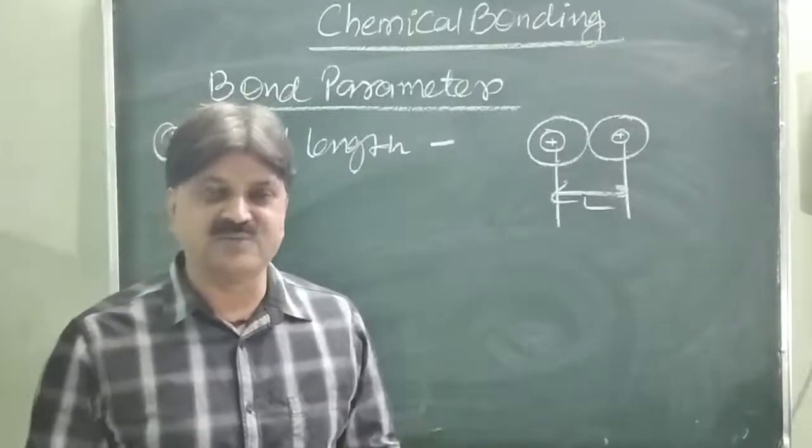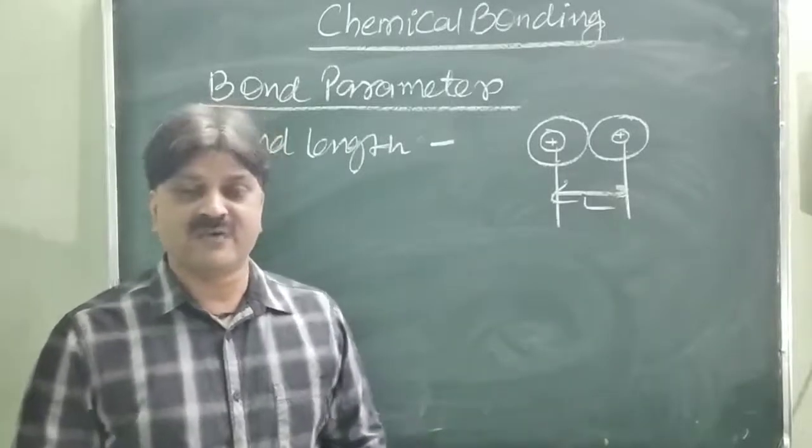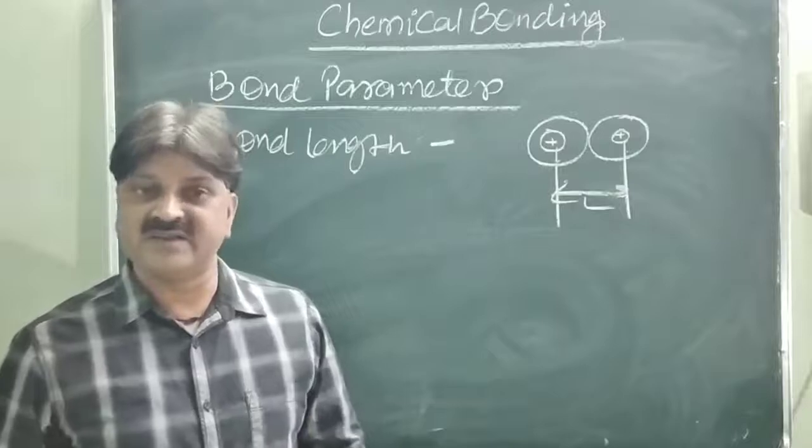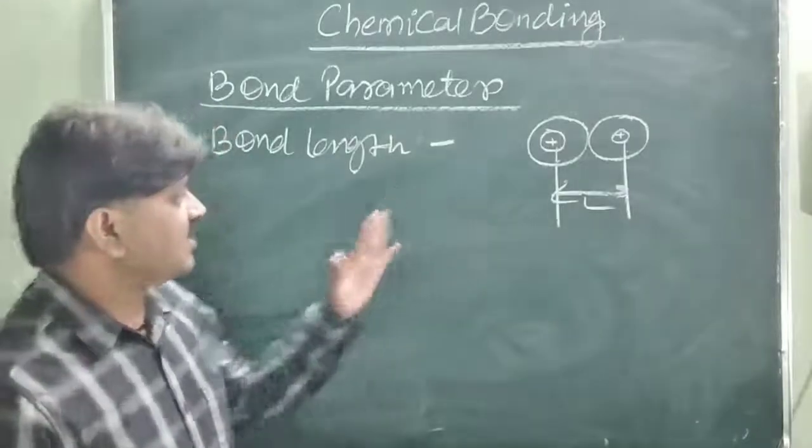And this bond length is measured in terms of the covalent radius, van der Waals radius, and so on. So what is bond length?